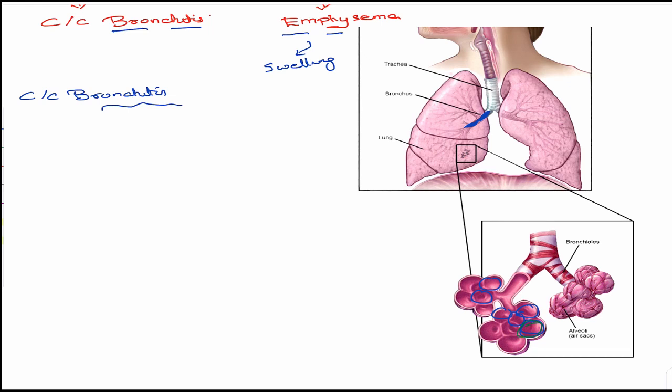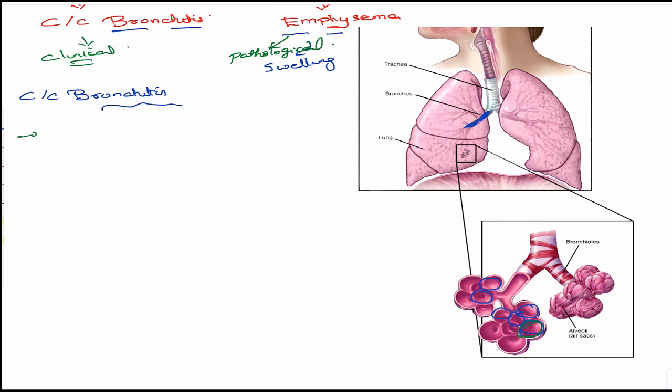Chronic bronchitis is defined and diagnosed on a clinical basis, whereas emphysema is defined on a pathological basis, meaning we need a microscopic diagnosis for it.